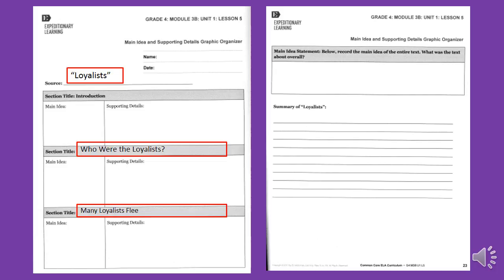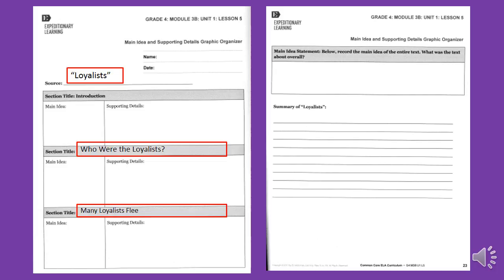For Lesson 5, you are rereading the article Loyalists that you read in Lesson 4, and you are coming up with the main idea and supporting details first for each section of the article and then for the entire article as a whole by writing a summary of it. Sections 1 and 2, which are the introduction and the section titled Who Were the Loyalists, you did in class. The last section is the one that you're going to do on your own.